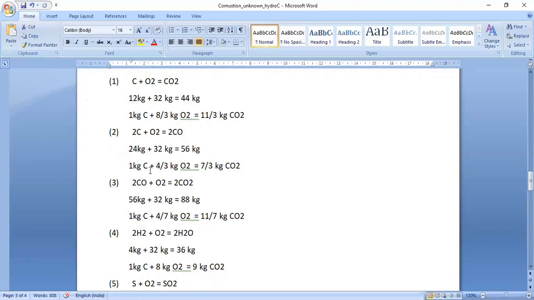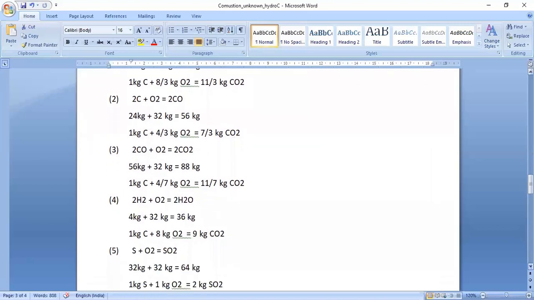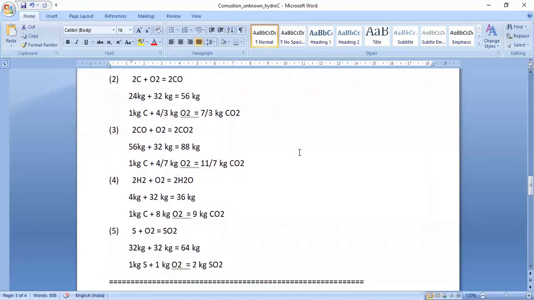Hence, for 1 kg of carbon, 4 by 3 kg of O2 is needed and it forms 7 by 3 kg of carbon monoxide. So if carbon converts in the form of carbon monoxide, this is the combustion equation. Some carbon monoxide reacts with oxygen and forms carbon dioxide. This is the combustion equation: 2CO plus O2 is equal to 2CO2. 56 kg of carbon monoxide requires 32 kg oxygen and forms 88 kg carbon dioxide.